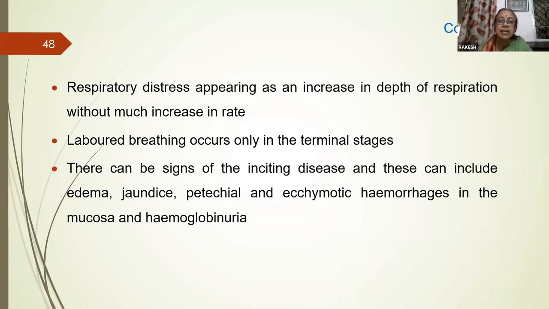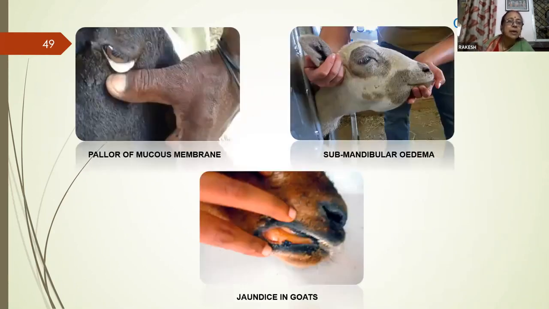There will be signs of the inciting disease, and these can include edema, jaundice, petechial and ecchymotic hemorrhages in the mucosa, and hemoglobinuria. These are some pictures showing pale mucous membrane, the tongue is white, submandibular edema, bottle jaw appearance, and jaundice in the visible mucous membranes.